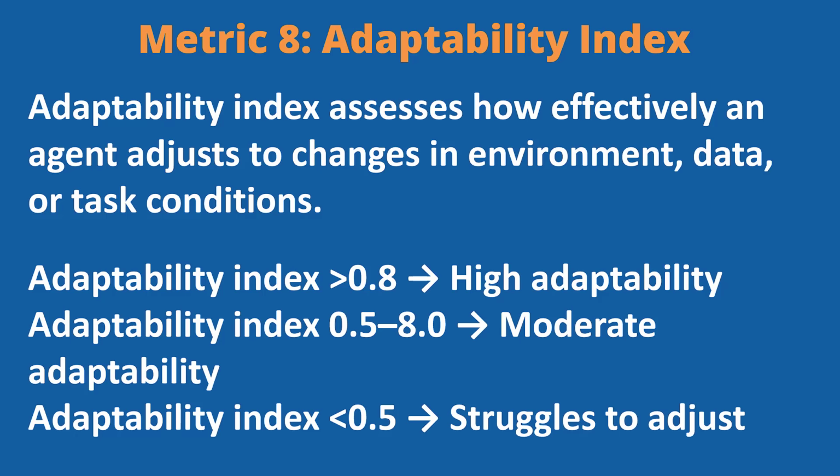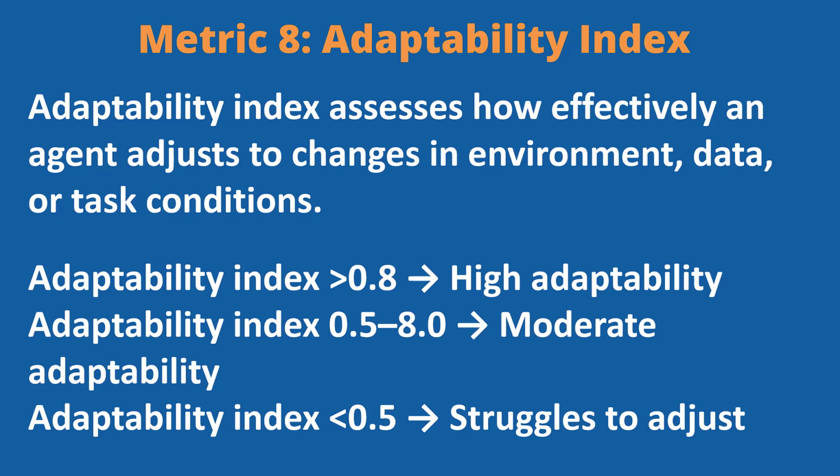Adaptability index assesses how effectively an agent adjusts to changes in environment, data, or task conditions. It matters because in real world systems, conditions change. Data shifts, APIs fail, or user preferences evolve. A good agent adapts gracefully.